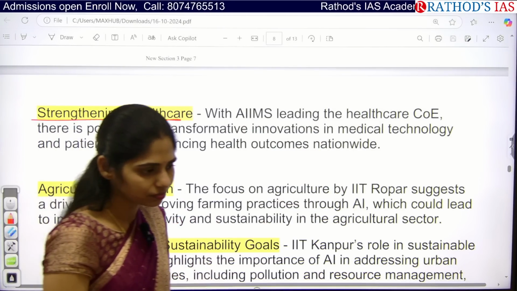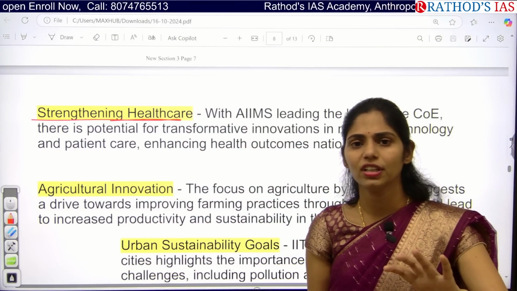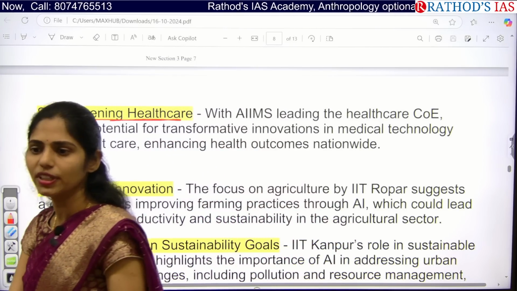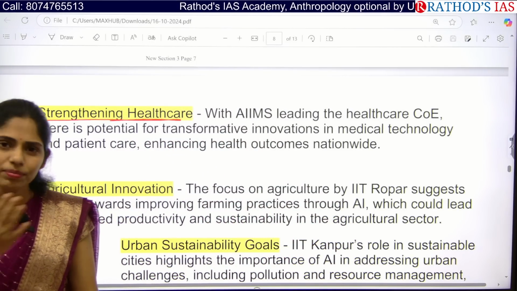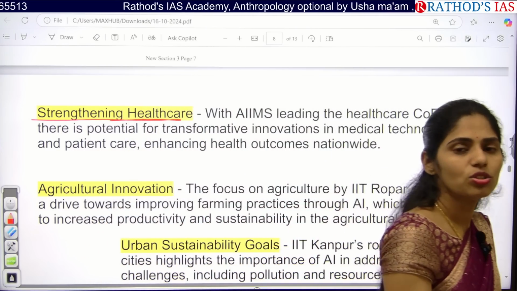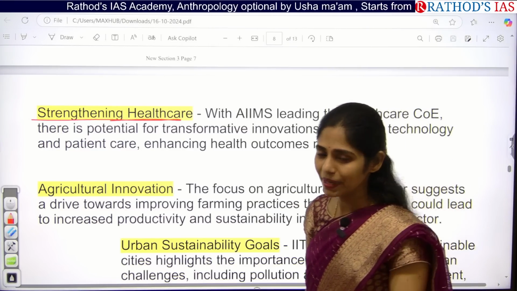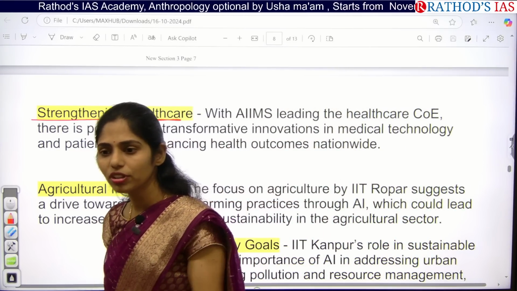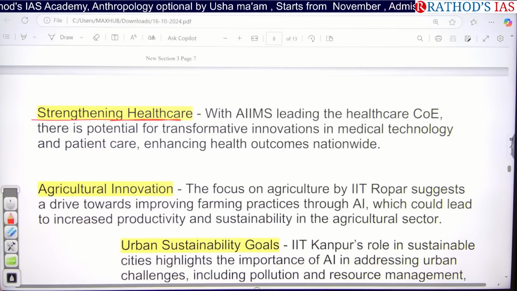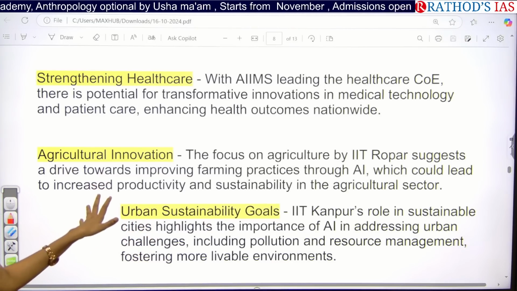For example, some people have a contraindication with penicillin. If they are given some medicine which is not suitable for that person, within some minutes the life will be lost, right? So we have to know exactly the patient informatics and patient details, and then we have to give the medicine. There AI will be very, very helpful. And next one here is we can enhance the healthcare outcomes nationwide if we are using this AI.